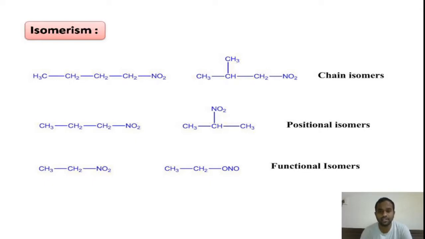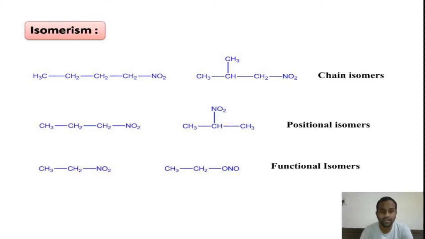Again, these structural isomers in organic compounds are classified into various types, like you can see in the slide: chain isomers, positional isomers, functional isomers. Along with these, in organic compounds we can also see other isomers like metamers, ring isomers, like that.